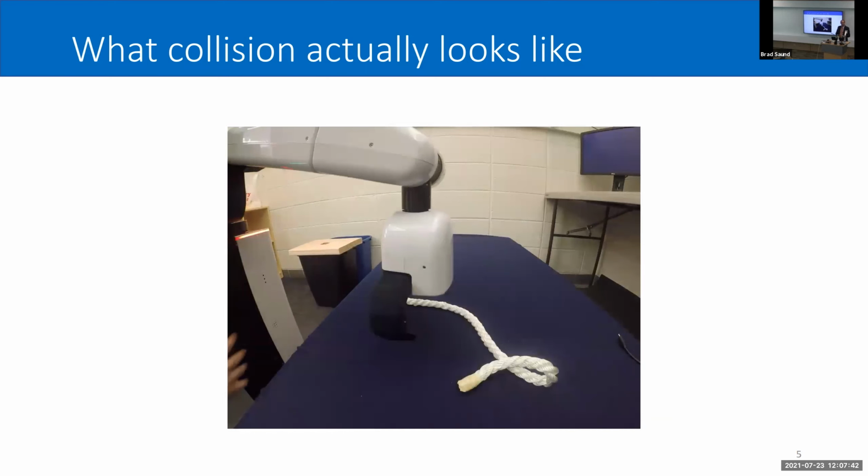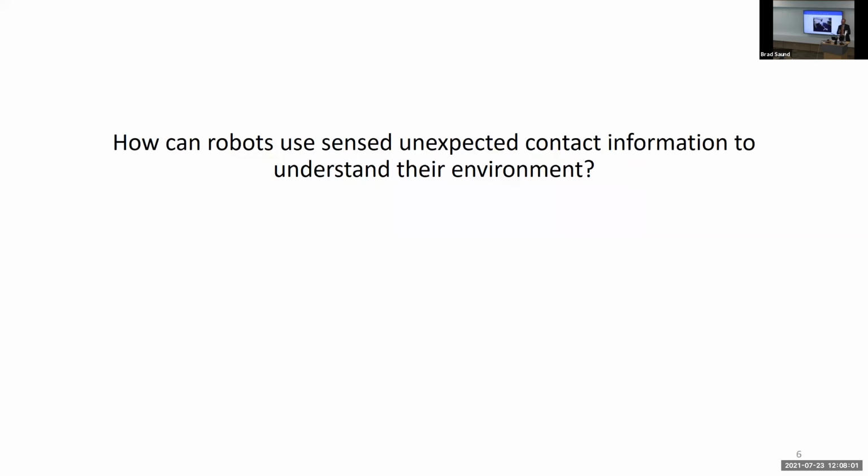And you can see the researcher has to come and fix the robot. Now, first, I want to thank my colleagues for sharing this video, because we generally don't like sharing videos of robots not working, even though most of the time our robots aren't doing what we want. So my research is really motivated by the idea that we should be learning from this contact. I want to address the question: how can robots use sensed, unexpected contact information in order to understand the environment? There'll be 4 parts to this talk with 3 major ideas.